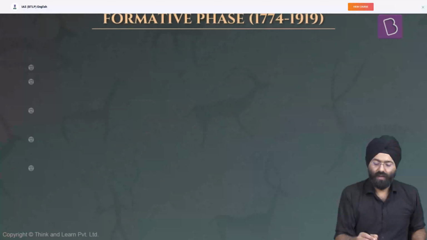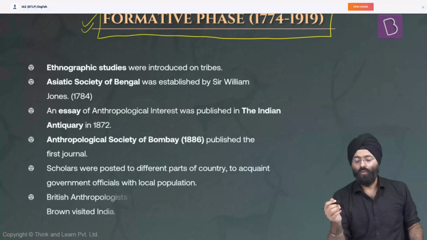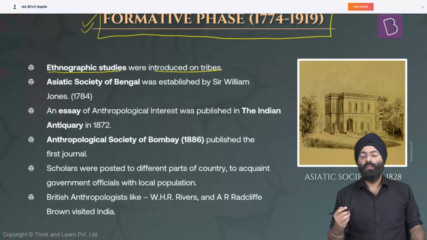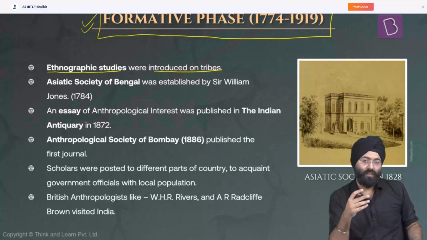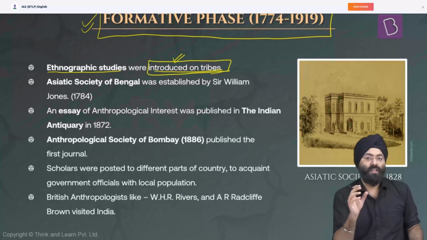So, let's move on to the next part, in which we are going to deal with the various phases in detail. First is the formative phase, 1774 to 1919. During this period, ethnographic studies were introduced in India. See, this is a phase in which more focus was given to the studies of the tribes. This is one of the distinguishing features. Just remember that study of the tribes is associated with the formative phase in particular.